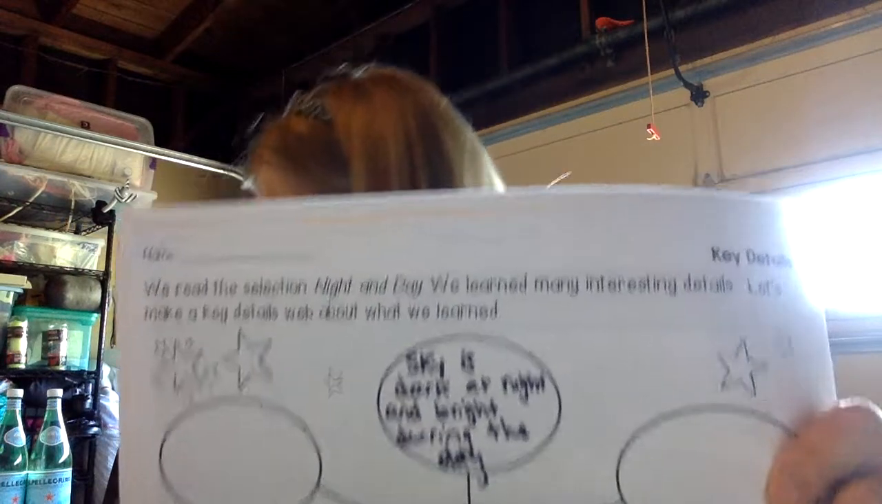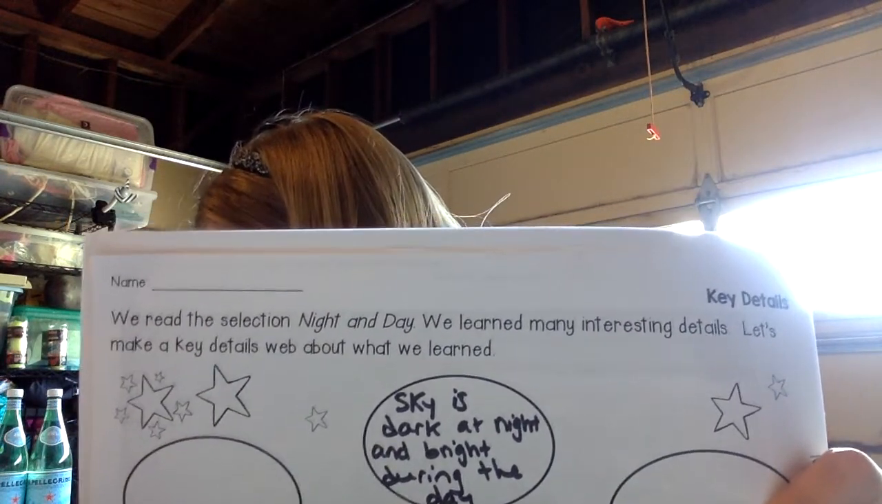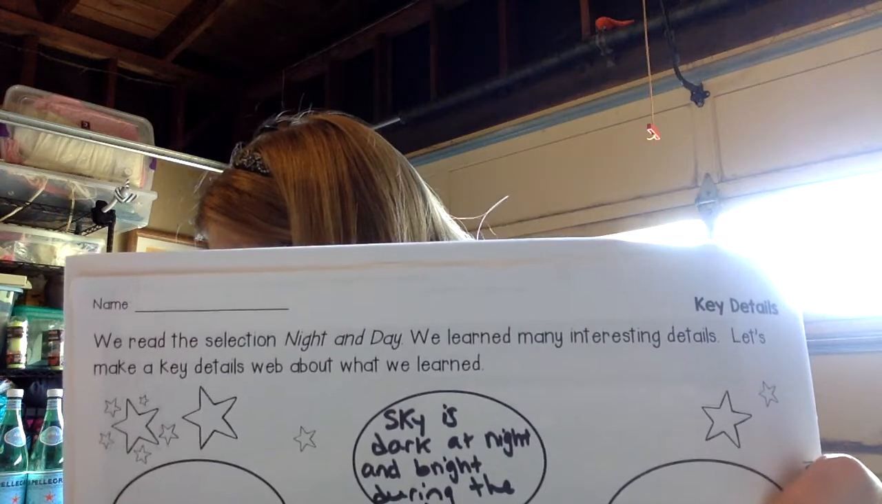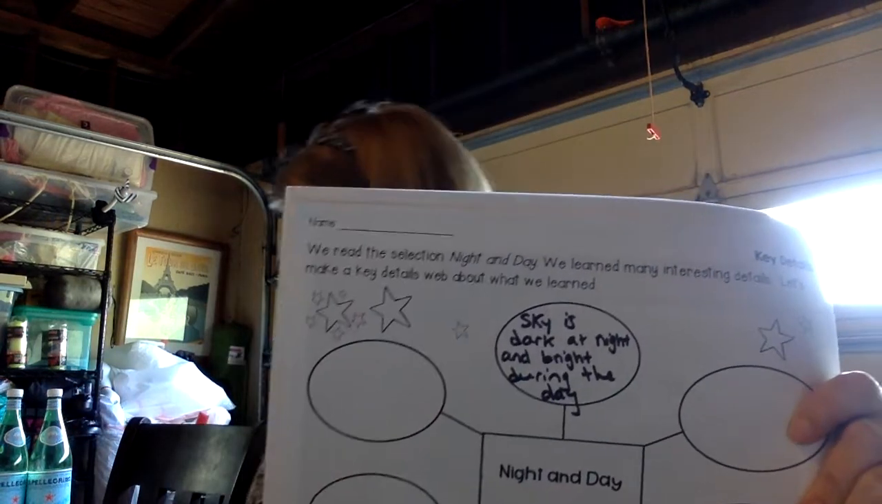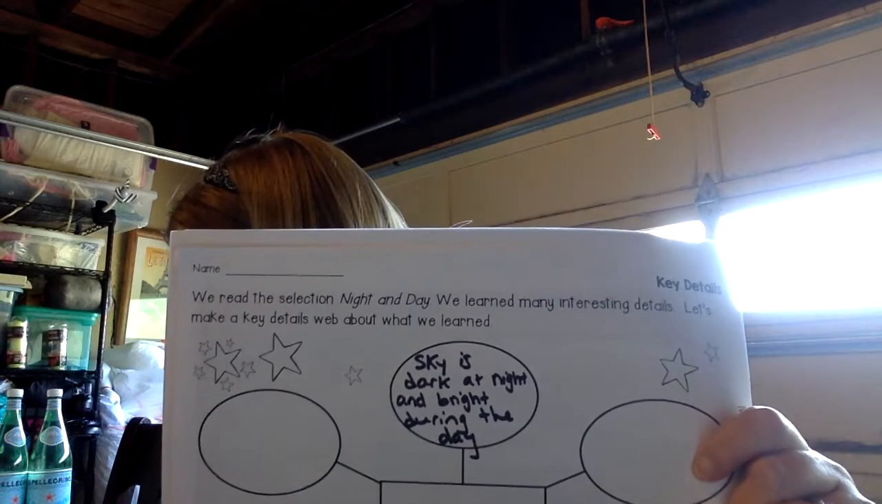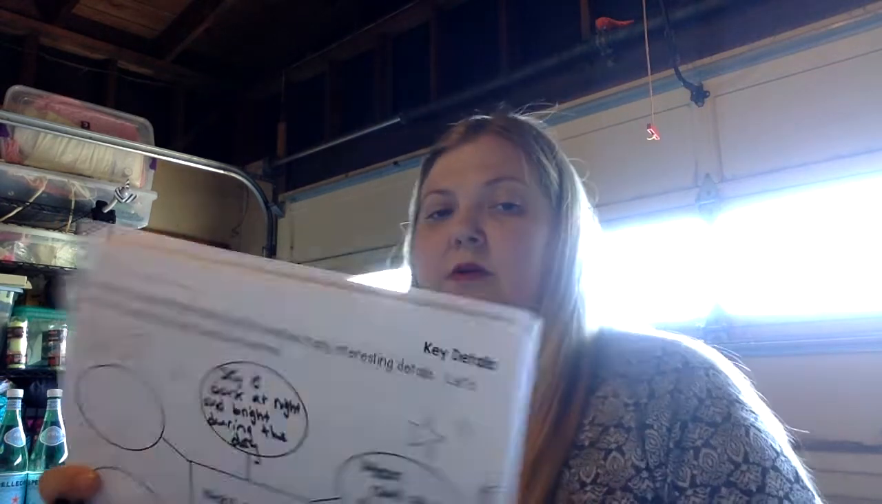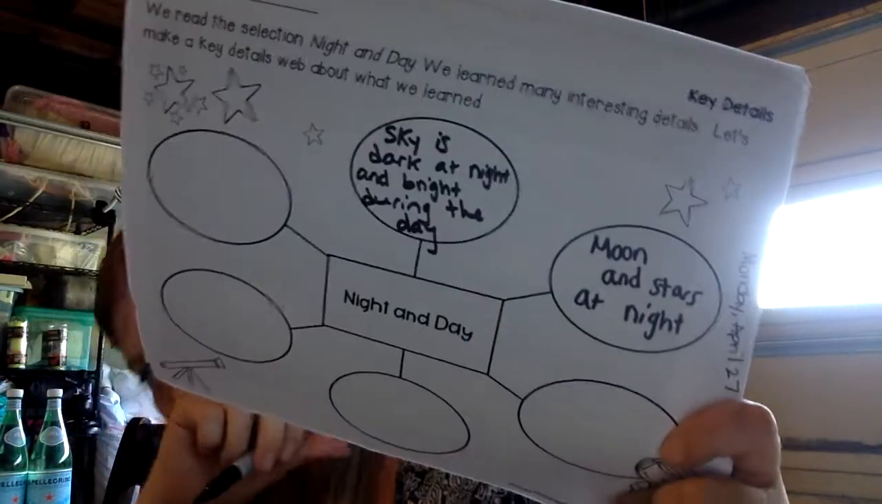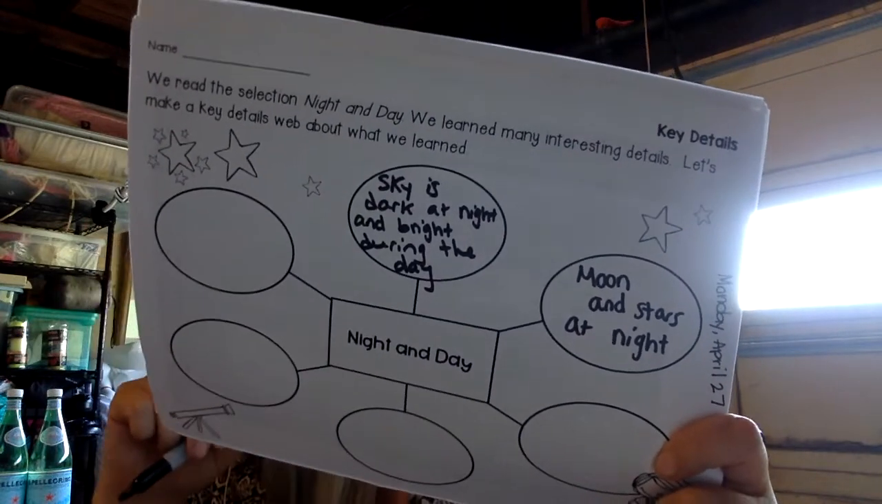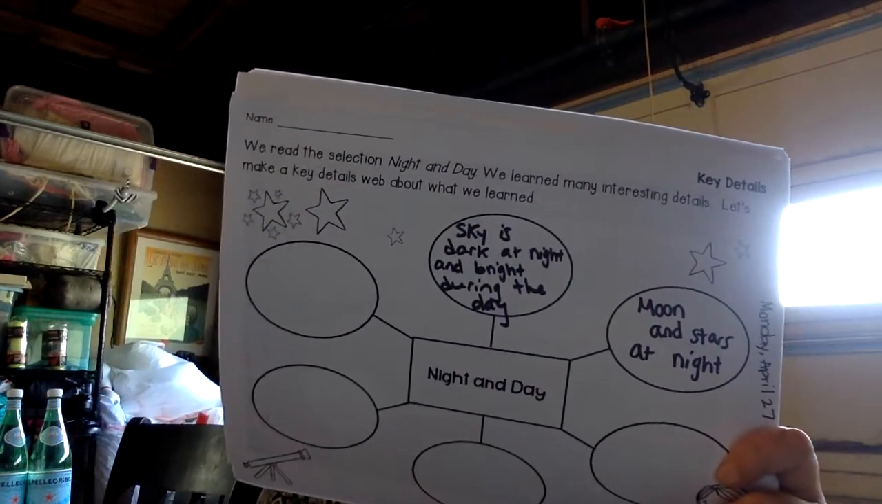So I went ahead. And you can go ahead and pause if you need to. Sky is dark at night. And sky is bright during the day. Let's see, what else do we have? What do we see in the sky at night? We see the moon and stars, that's right. Moon and stars at night. So I'm going to fill in that bubble with your other idea, the key detail. A moon and stars at night. You can pause if you need to. Let's see, another key detail.